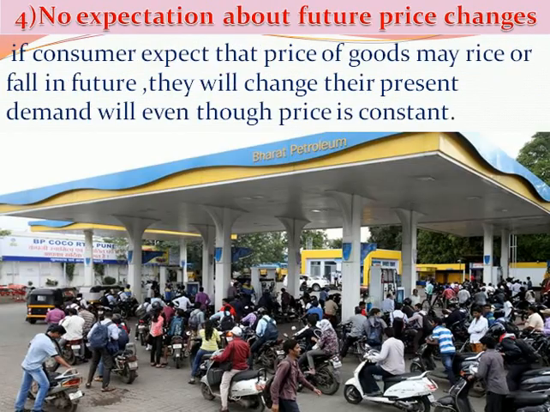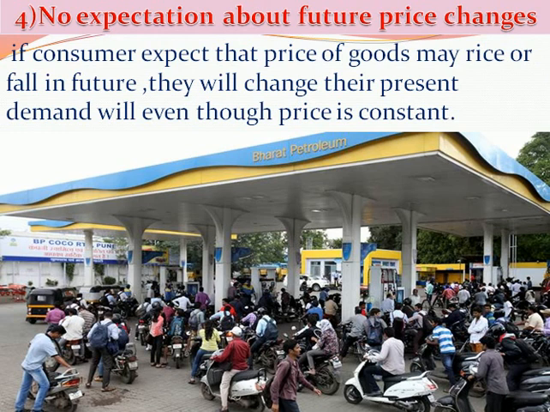Now next, no expectation about future price changes. We have already seen all these points in the determinants of demand. Now, as an assumption, we have to see why this law will not be applicable in this situation. If people think that the price of a particular product may further increase in the future, then they will prefer to purchase more commodity at the increased price.